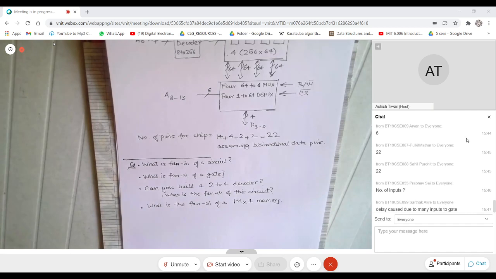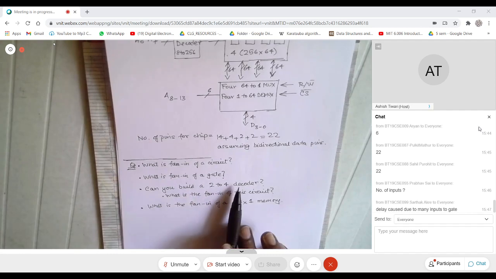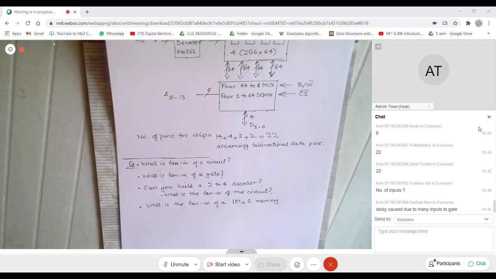Okay, so can I see some response? I don't want you to build one. I just want a yes or a no. Can you build or not? Yes or no? By the way, have you read decoders in your digital circuits? Am I audible?